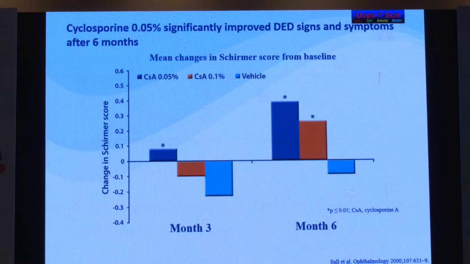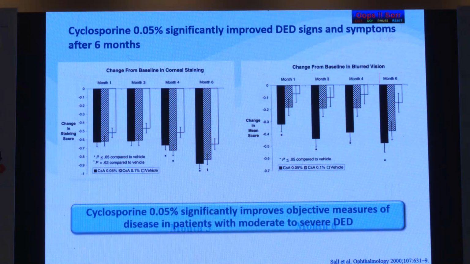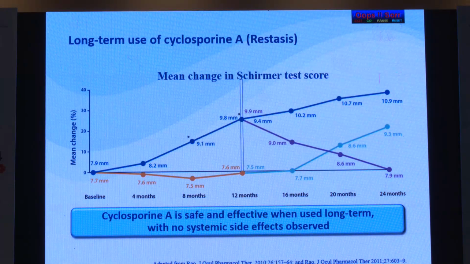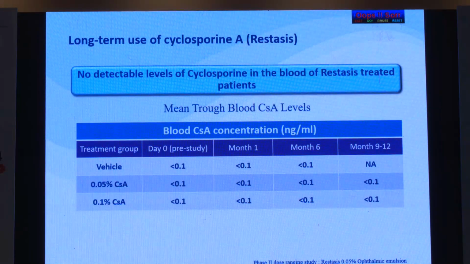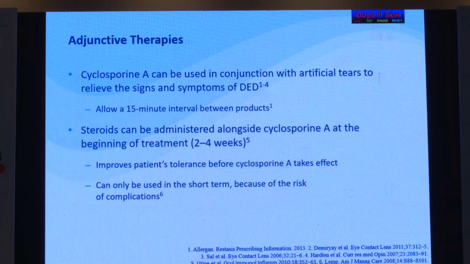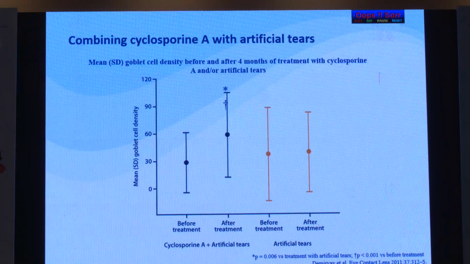There is a comparison of cyclosporin 0.05%, which improved dry eye symptoms over 6 months. Long-term safety parameters have also shown the safety of this drug through blood levels, and no detectable levels of cyclosporin have been found from systemic absorption. There are also adjunctive therapies, like topical steroids in mild quantities, for shorter durations.